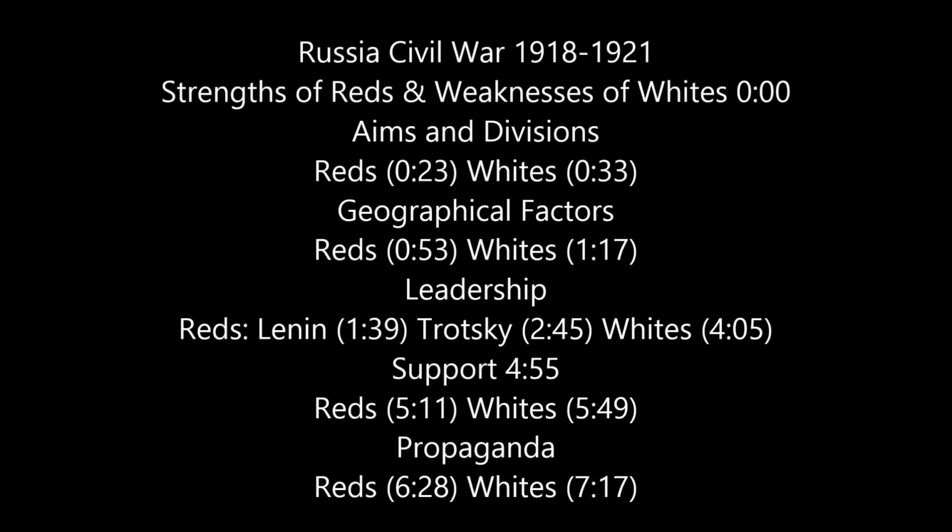Leadership. Whites. The Whites weren't unified and were incapable of developing an effective military strategy. The White generals would not work together. Some generals were suspicious of Kolchak's motives and intentions. White leaders were second-rate and treated their men with contempt. This didn't inspire loyalty. These were because many leaders were incompetent and were from higher classes.